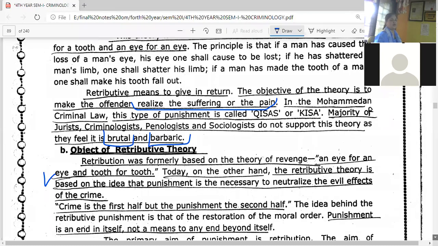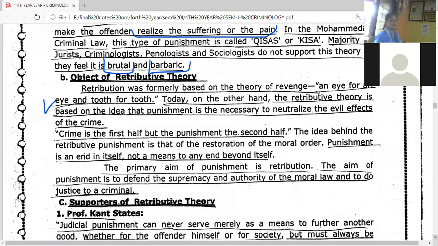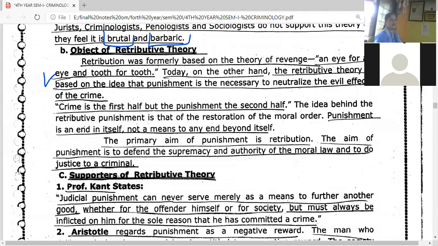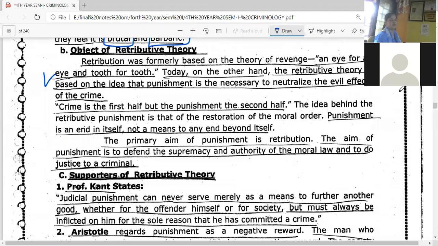See, the retributive theory was formerly based on the theory of revenge, the same material: an eye for an eye, a tooth for a tooth. Today, on the other hand, retributive theories are based on the idea that punishment is necessary to neutralize the evil effect. Crime is the first half, but the punishment is the second half. Notice how the sentence goes. Crime is the first half: he broke the hand. Punishment, breaking his hand, will complete the second half. The idea behind retribution is that punishment is meant to make up for the crime, that is, the restoration of the moral order.